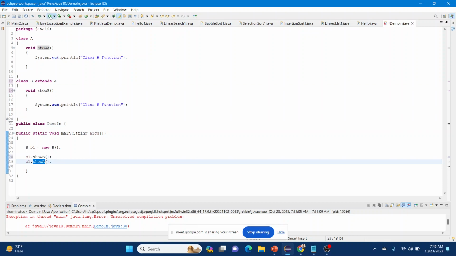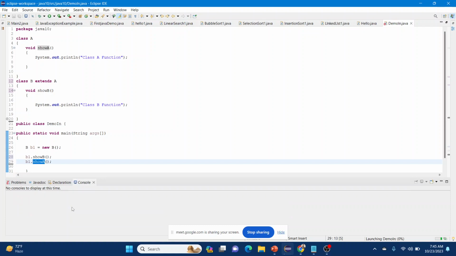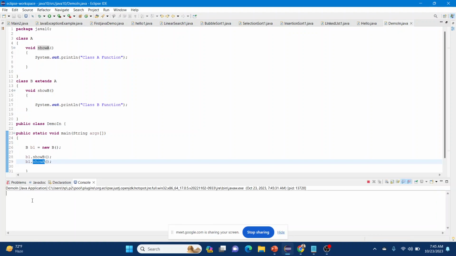If we run it now, it first prints the class B function, then the class A function, in the order we called them. So this is called inheritance, and implementing inheritance in programming.